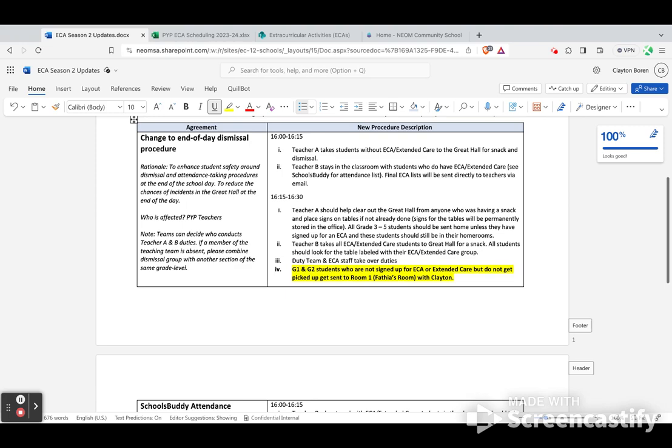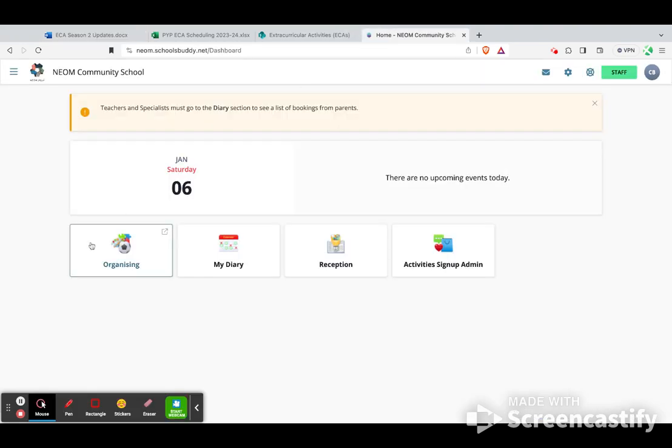If one teacher takes them to the dining hall, the other stays in the classroom, that's fine. Notice that if one of your team members is out, just communicate with another section of your grade level for dismissal purposes. Another thing to keep in mind is that the teacher that stays in the classroom needs to take attendance on Schools Buddy. So let's look at how we do that.